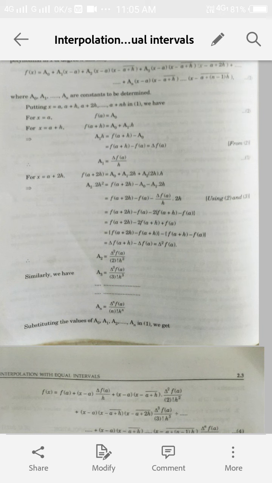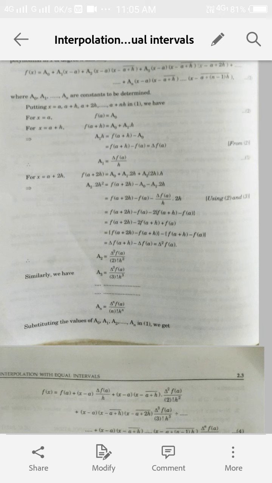Now for x is equal to a plus 2h. Now put x is equal to a plus 2h on both sides of equation 1. Then again only 3 terms are non-zero. All the terms except these 3 terms are 0. Now in this we put the values of a naught, a1 and a2 in terms of the function. And after regrouping or simplifying these, we find that the value of a2 comes out to be del square f a upon factorial 2 into h square. Here del square means second order forward difference operator.